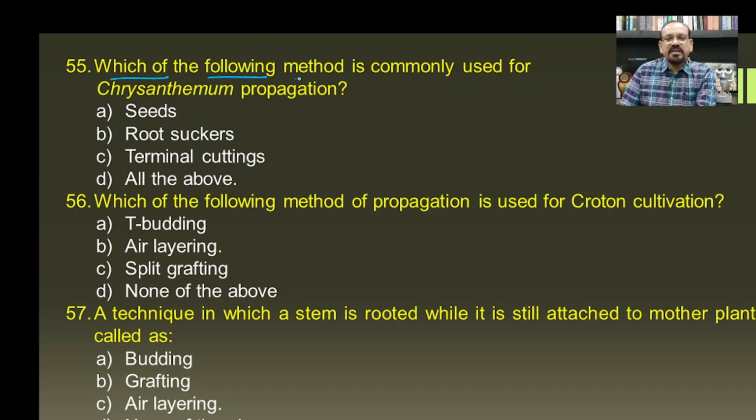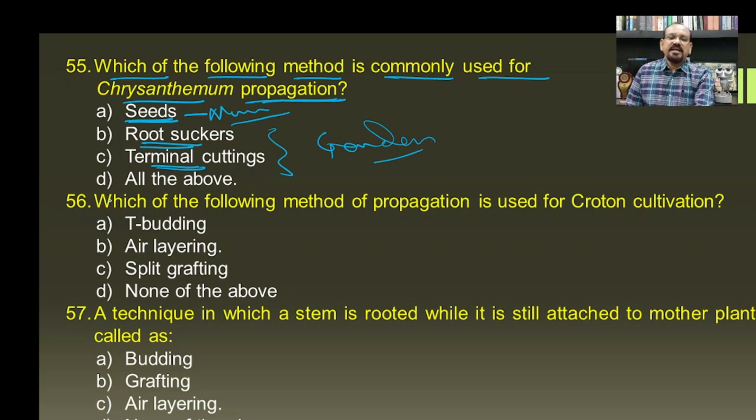Then which of the following method is commonly used for chrysanthemum propagation? The chrysanthemum can be propagated with the help of seeds, but in the nurseries only, while the rootstock and the terminal cuttings are very commonly used in the gardens, and hence all the above become the answer for this question. Then which of the following method of propagation is used for the croton cultivation?